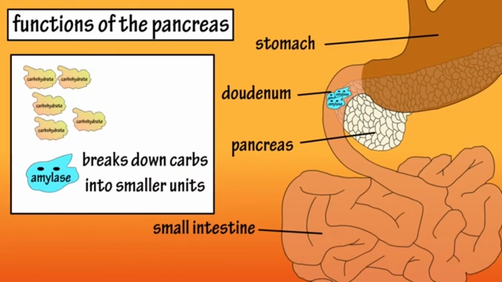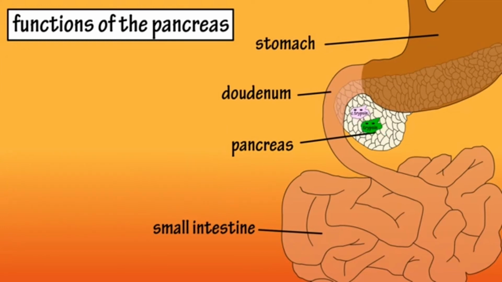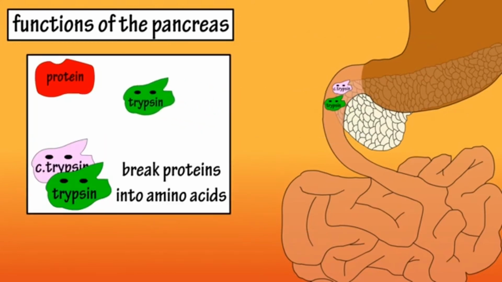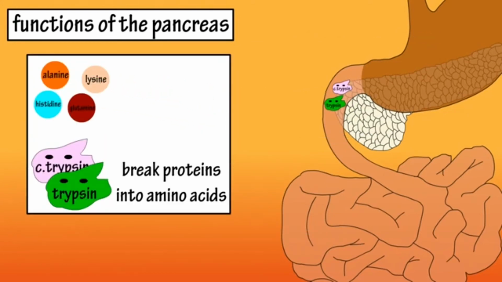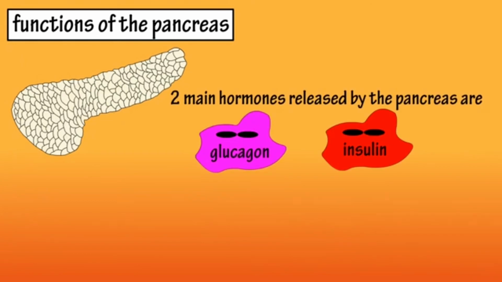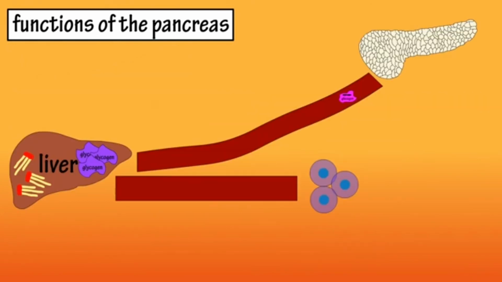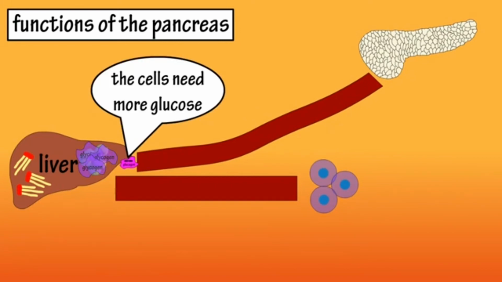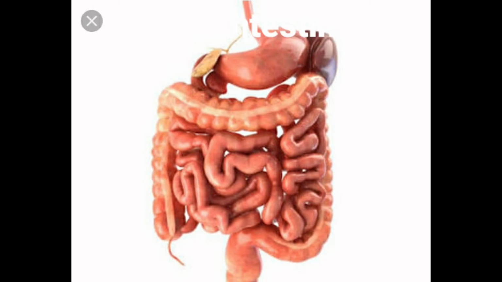In the duodenum, the enzyme amylase breaks carbohydrates into simple units, trypsin breaks down proteins into simple amino acids, and lipase breaks down fats into simple fats. Two hormones are produced, glucagon and insulin, and the extra glucose is stored in the liver, which is stored as fat.